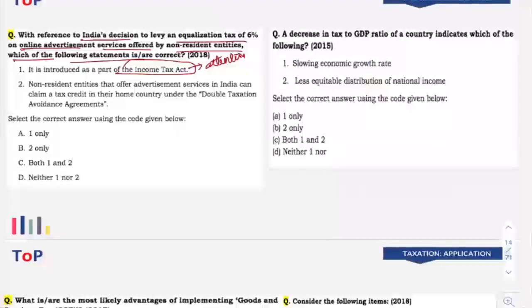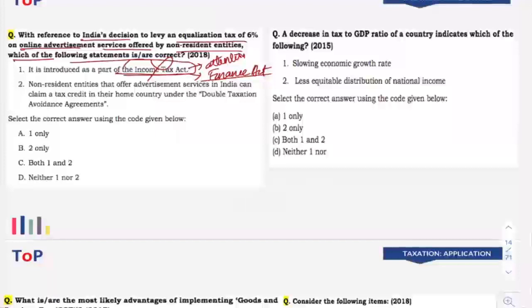Now here, take the example of the Income Tax Act. As you know, these kinds of tax reforms are actually passed as part of the Finance Act. Right? It is not part of the Income Tax Act. There itself, that statement is wrong. Sometimes you don't look into that. You just see that it is an act. You don't look into the detail of whether it is the Finance Act or the Income Tax Act.